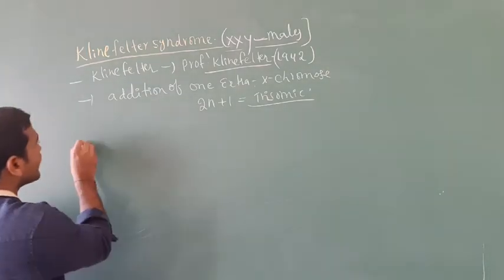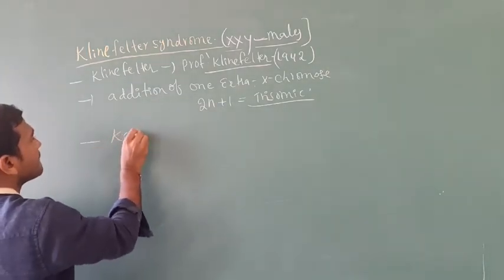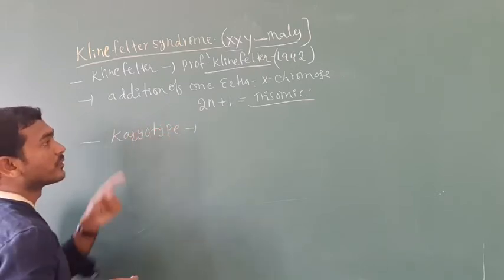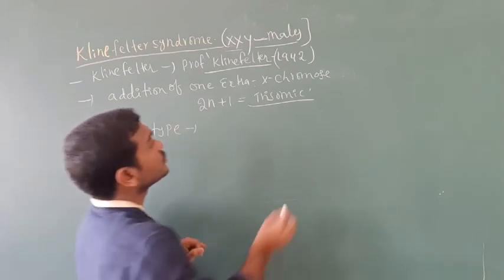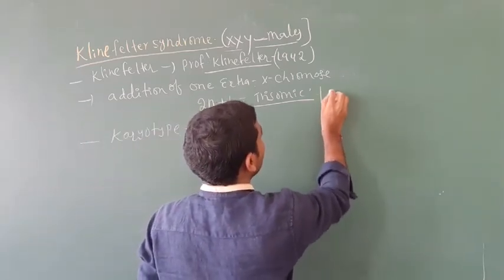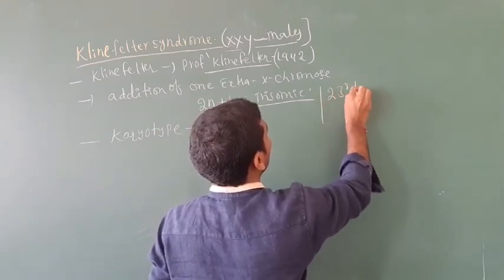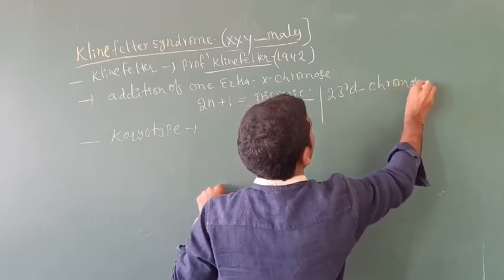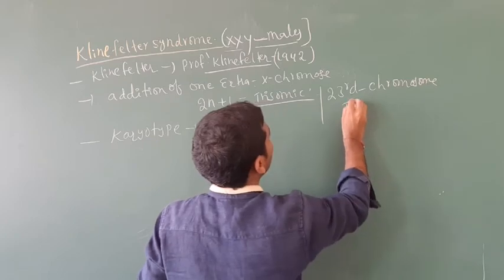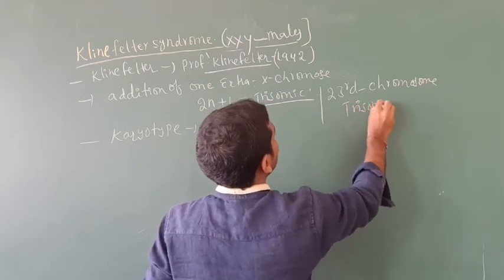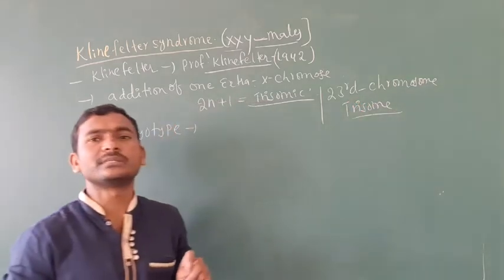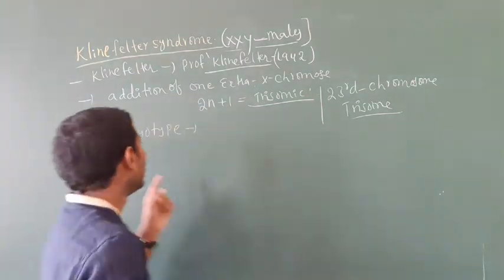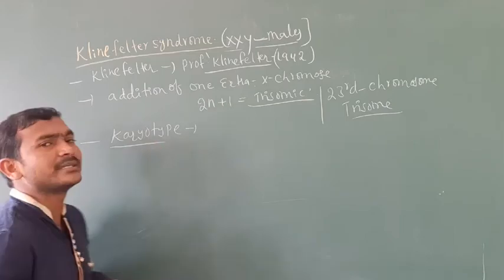What is the karyotype of the Klinefelter syndrome? Before that, you know which one is the trisomy? It is very important: the 23rd chromosome is trisomy, which means it is allosomal.